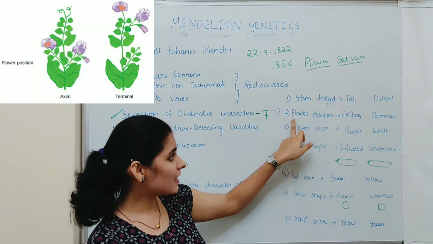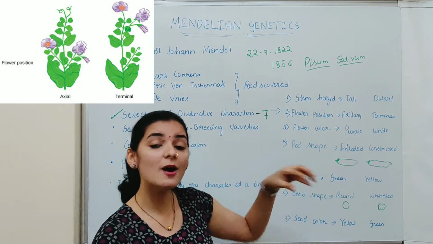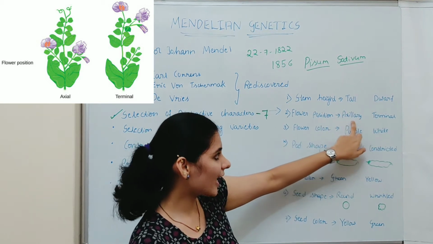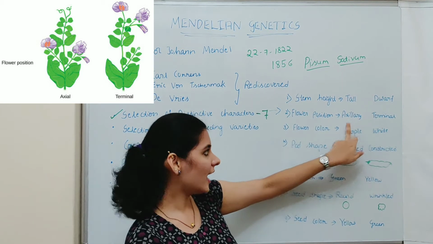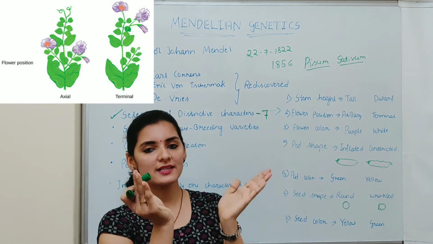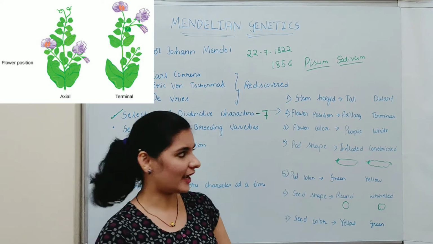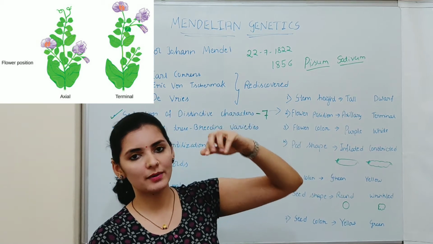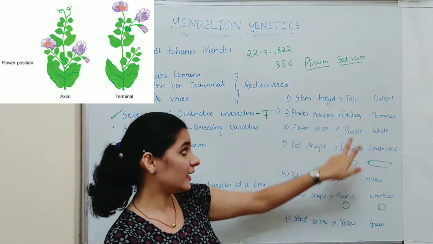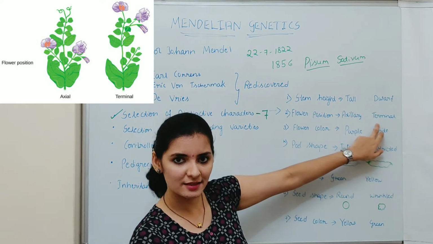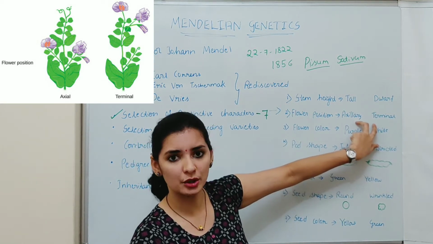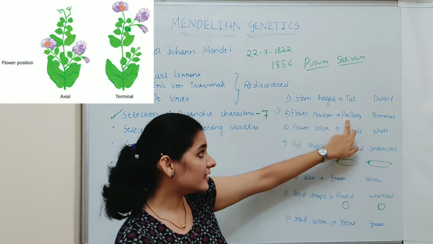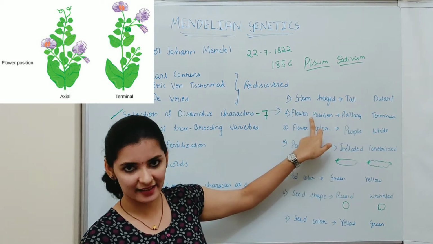Second character is flower position, which represents the position of the flower. And the two forms of this character are axillary and terminal. Axillary means the flower is present at the lateral sides of the plant, whereas terminal means the flower is present at the tip of the plant, or terminal position. Again, these two are contrasting forms which can be easily distinguished, and there will not be any ambiguity or confusion in identifying the forms of this character.